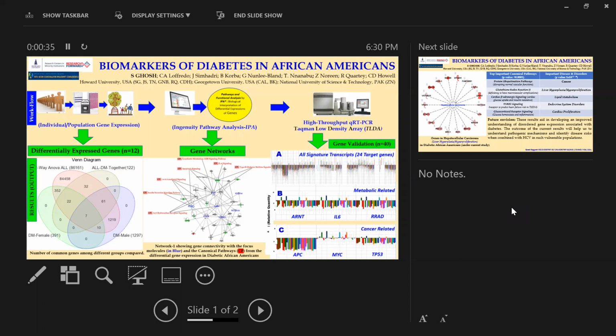Biomarkers of diabetes in African Americans. Most studies have shown that patients with chronic hepatitis-C virus are more prone to develop type 2 diabetes compared to the healthy controls. The results presented here aim to establish the landscape of differentially expressed genes in diabetic compared to the controls in a disadvantaged African American population, as a part of the large study that includes a group with HCV.